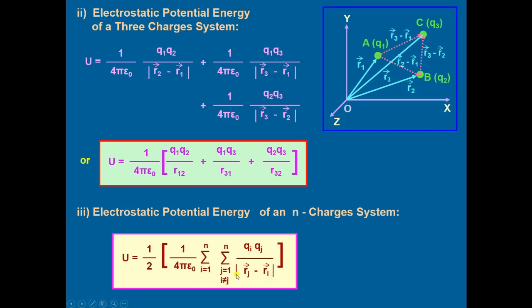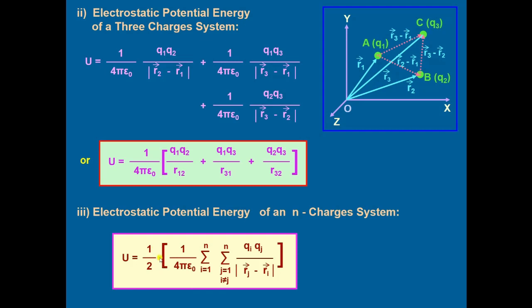This value is the generalized form for the electrostatic potential energy of n number of charges. Here we have multiplied the whole equation by 1 by 2.